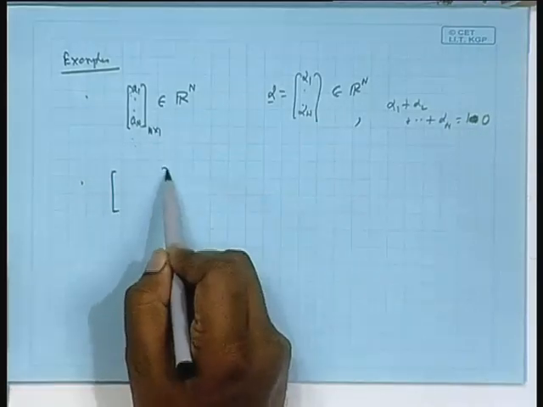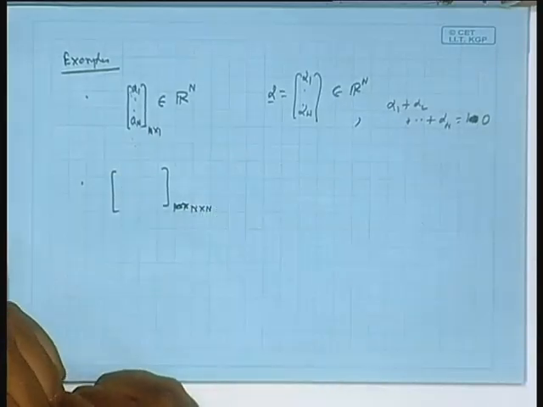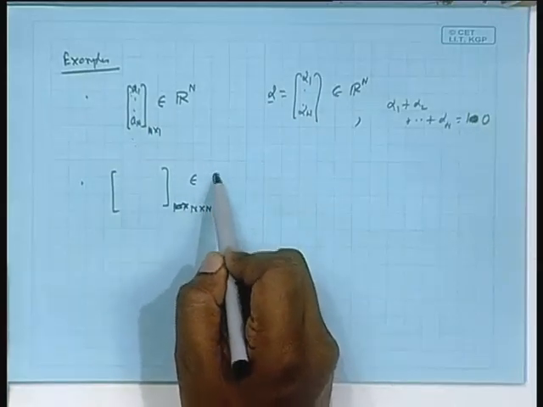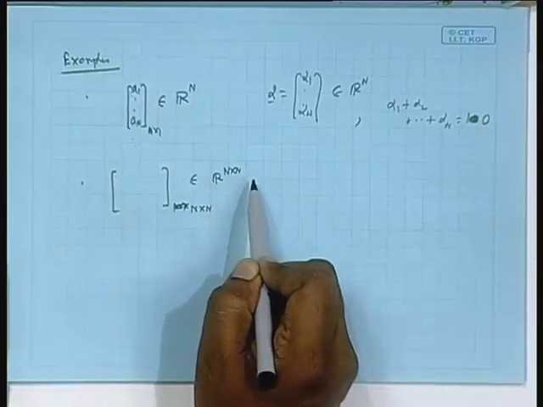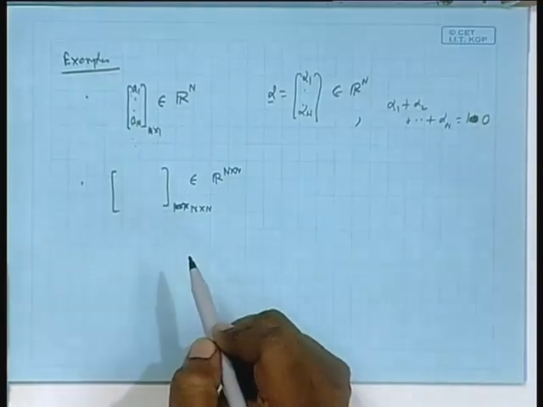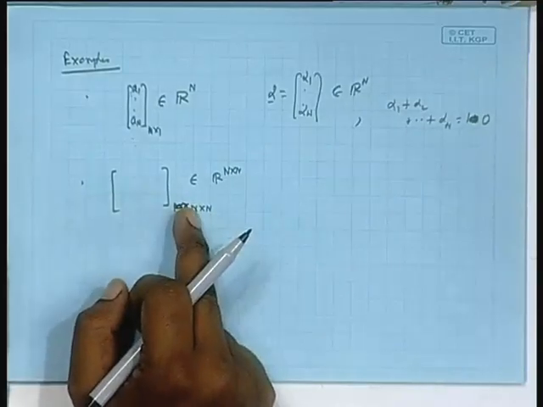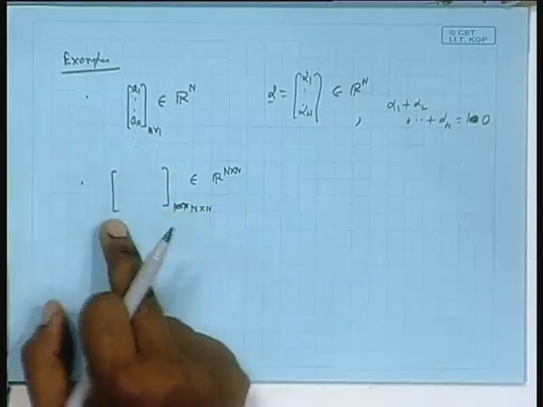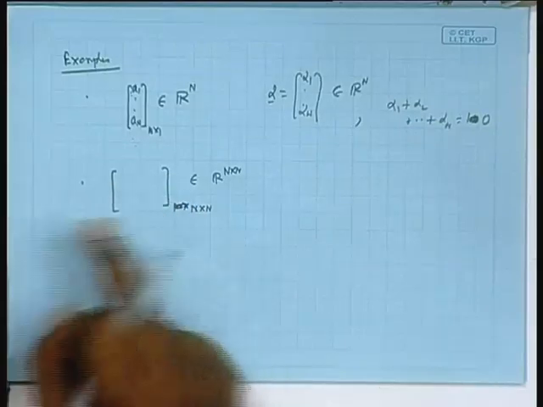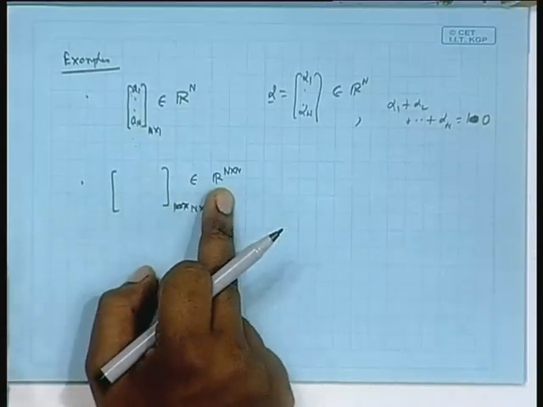Consider matrices, say M cross n, no, say square matrices to start with. Actually, this is written as R n cross n. This set of matrices also is a vector space. Obviously, the same logic: add two matrices of this size, you get a matrix of the same size. Take a matrix, multiply by a scalar, you get a matrix of the same size. Put 0 elements in all places, you get a 0 matrix. Reverse the sign of each element of a given matrix, you get the negative of the matrix. Those are trivially obtained. So, that is a vector space.